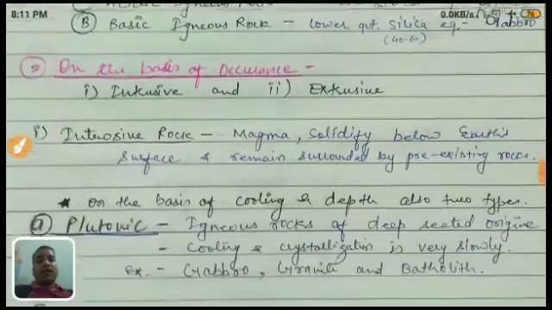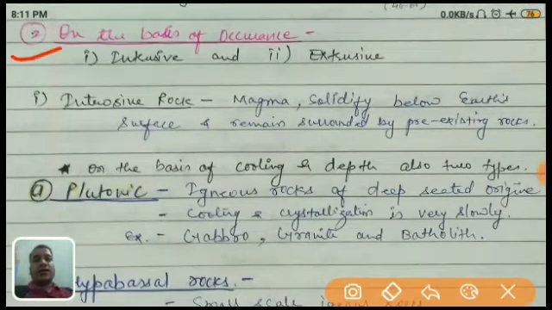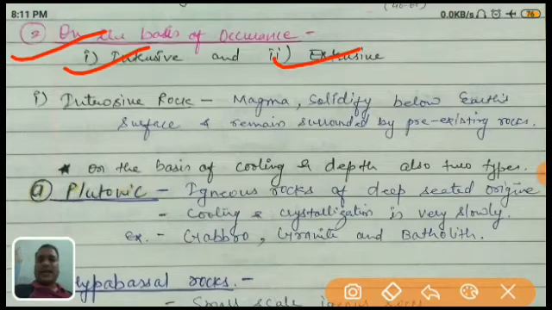Next, on the basis of occurrence, there are also two types: intrusive and extrusive rock. Intrusive, by the name we can easily understand, is inside the earth crust. The rock which is formed inside the earth crust is called intrusive rock.